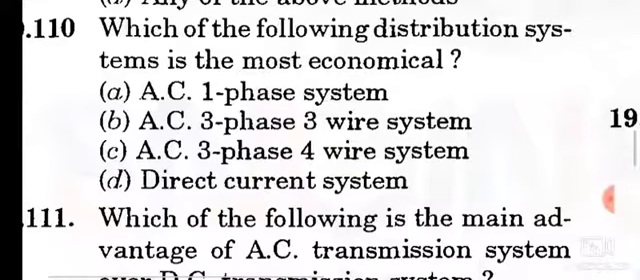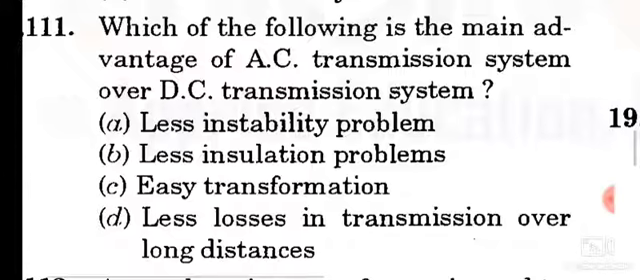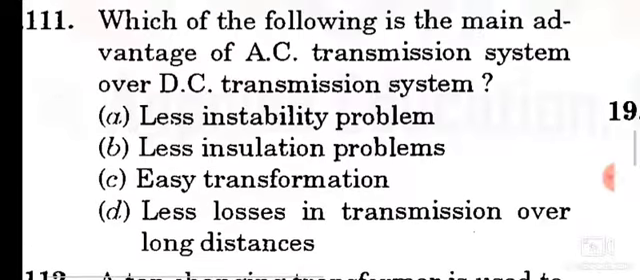Question number 110. Which of the following distribution systems is the most economical? Option D, direct current system. Question number 111. Which of the following is the main advantage of AC transmission system over DC transmission system? Option D, less losses in transmission over long distances.